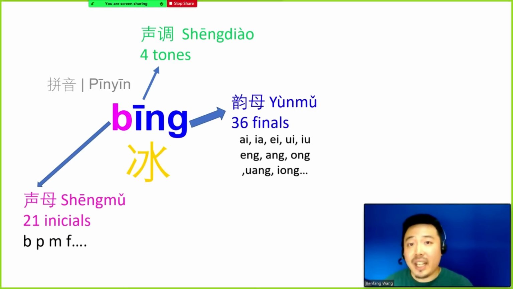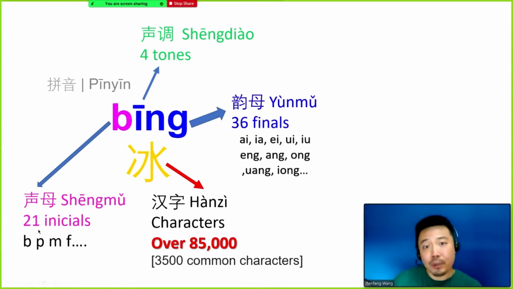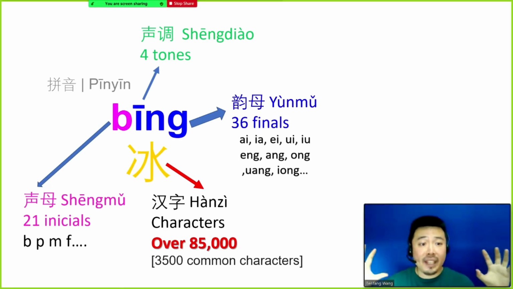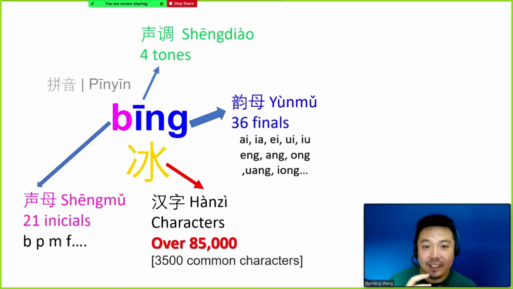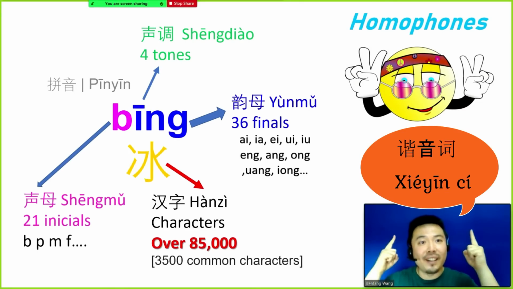We all know that each Chinese character has one pinyin and each pinyin has three parts. They are the initials, the finals, and the tone marks. However, do you know that in Chinese we have over 85,000 Chinese characters? And with only 21 initials, 36 finals, and 4 tones, there is no way to give each character one individual sound. Instead, many characters share the same pinyin. Therefore, it lays the perfect foundation to play with the homophones.